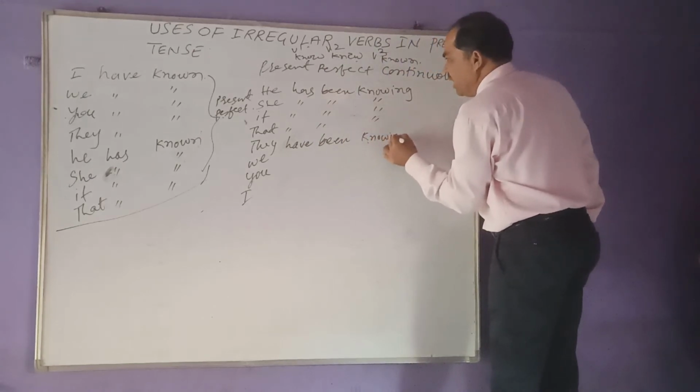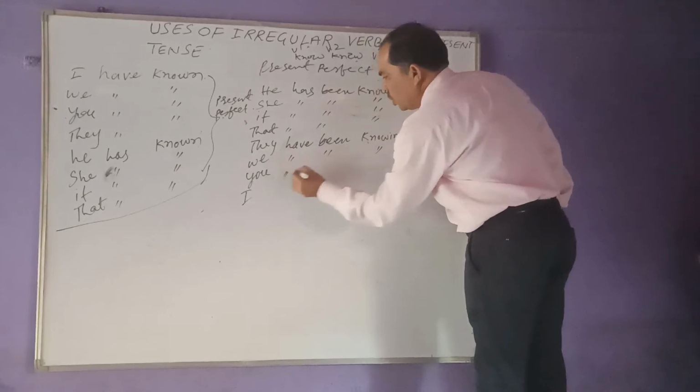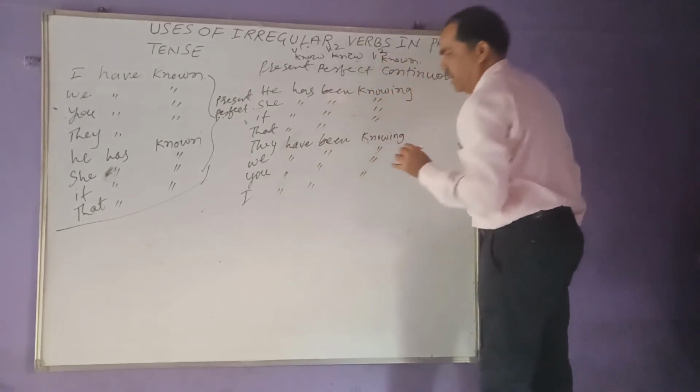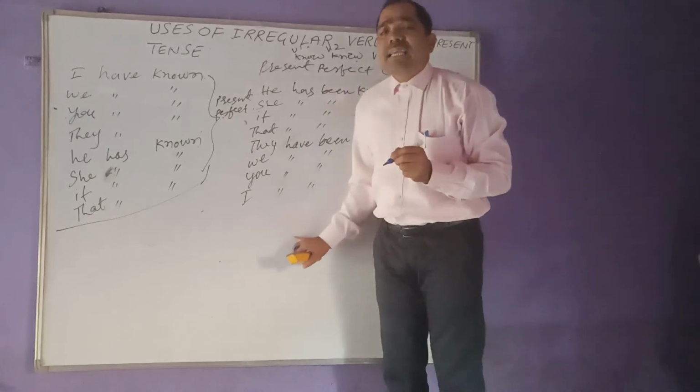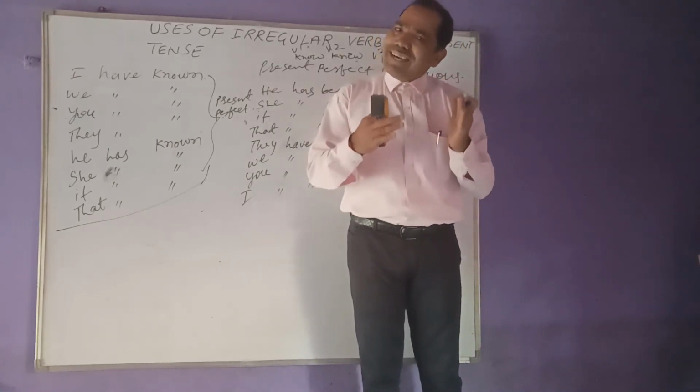In the same way, we have been knowing, you have been knowing, I have been knowing. So what are these? These are the examples of present perfect continuous.